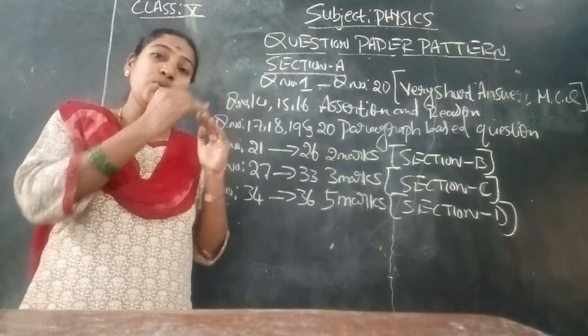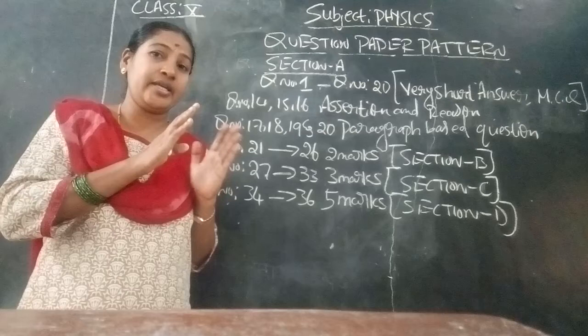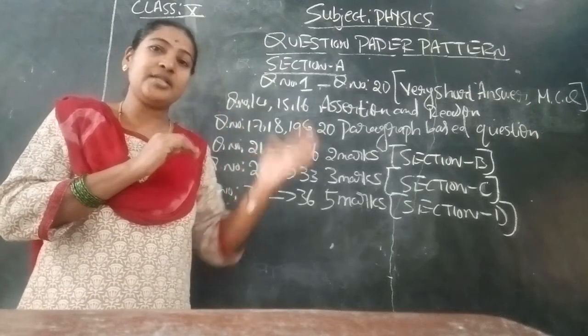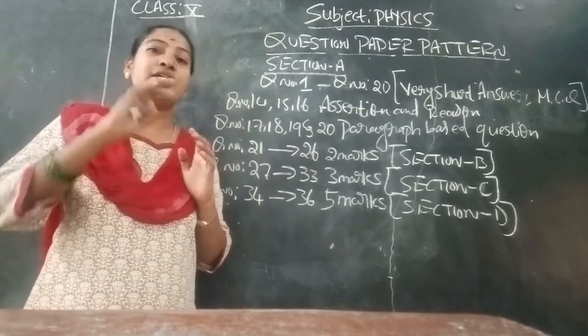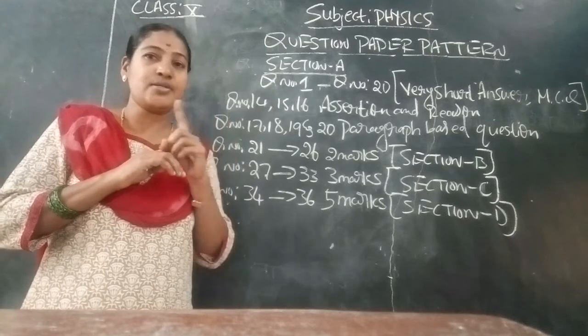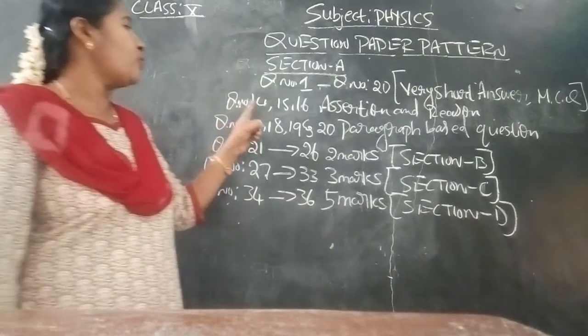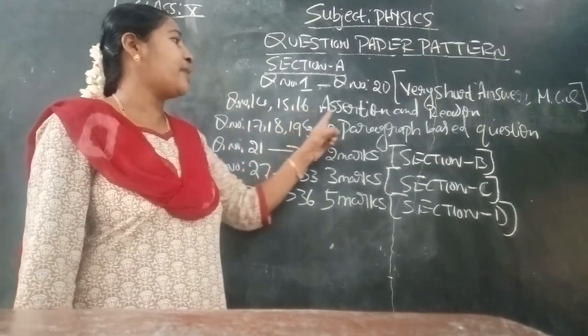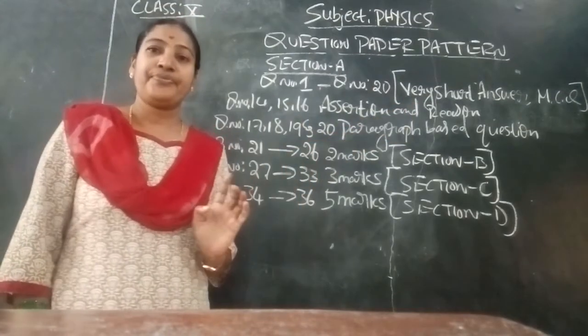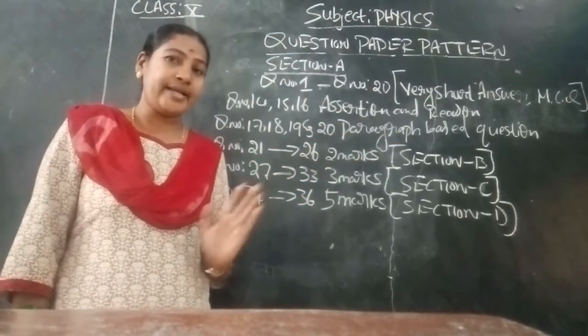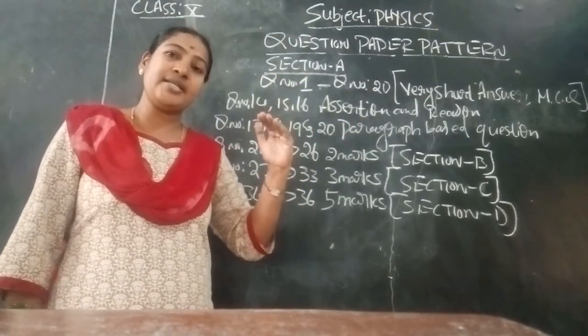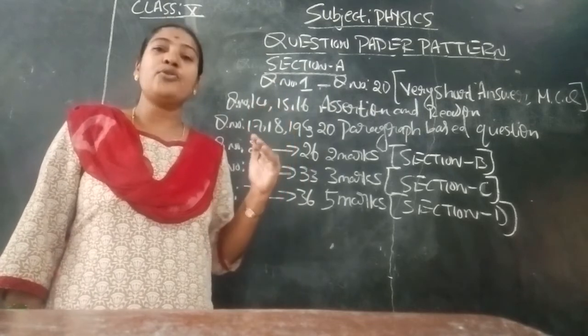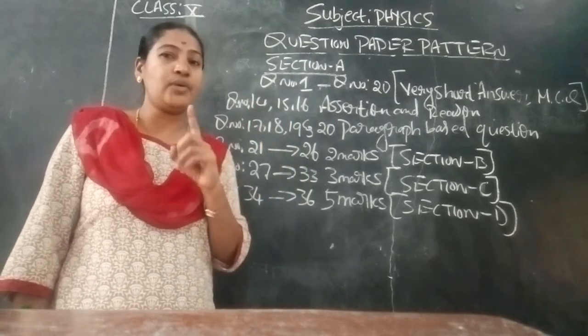While choosing the multiple choice answer, also be very careful. If they have given a sentence form, you have to write a very short answer. That is also 1 mark. Questions number 14, 15, 16 are based on assertion and reason. You have already learnt this in 9th standard. They will give an assertion and a reason, then under that 4 options will be there. You have to select any one option.